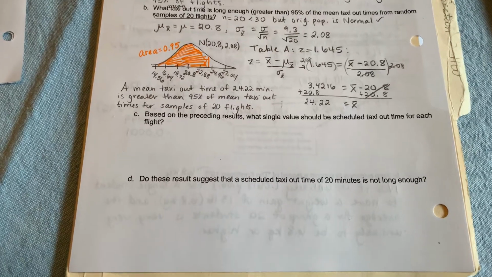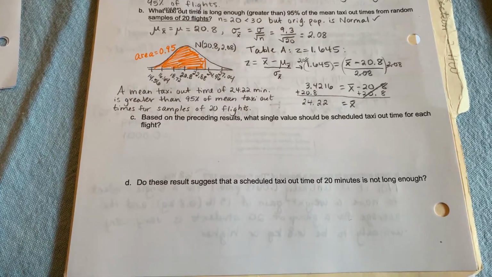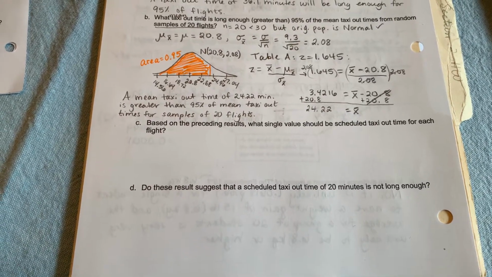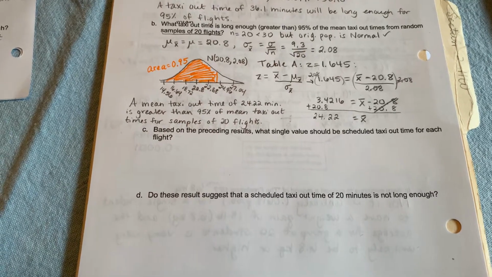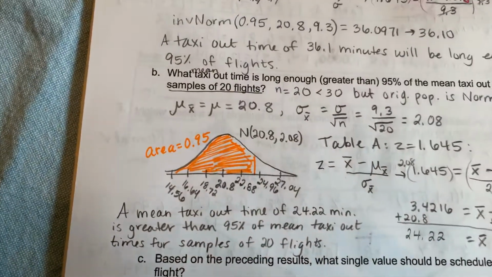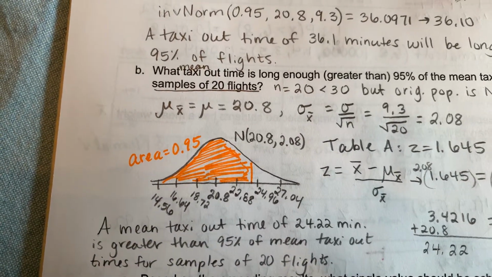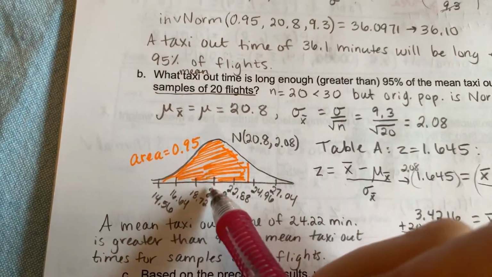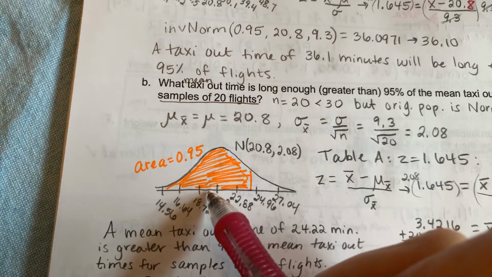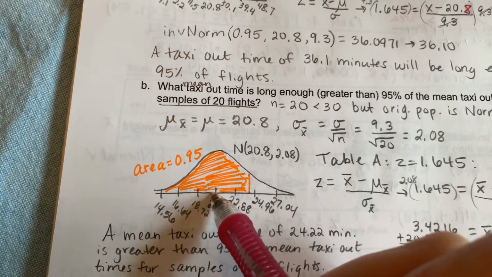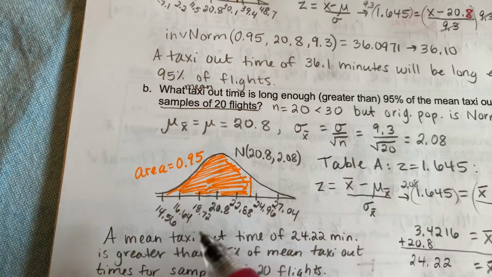And the last question is, do these results suggest that a scheduled taxi out time of 20 minutes is not long enough? So when we look at our normal curve, if we give 20 minutes for each one, the sample mean, 20 minutes would fall just below half. That is only going to cover less than half of our flights, right?